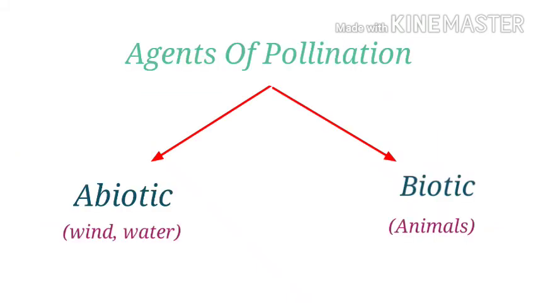Next, we are going to study about agents of pollination. There are two types of pollinating agents, abiotic agent and biotic agent. Abiotic means non-living things and living things are the biotic. So abiotic things are wind, water, etc. Biotic includes animals.